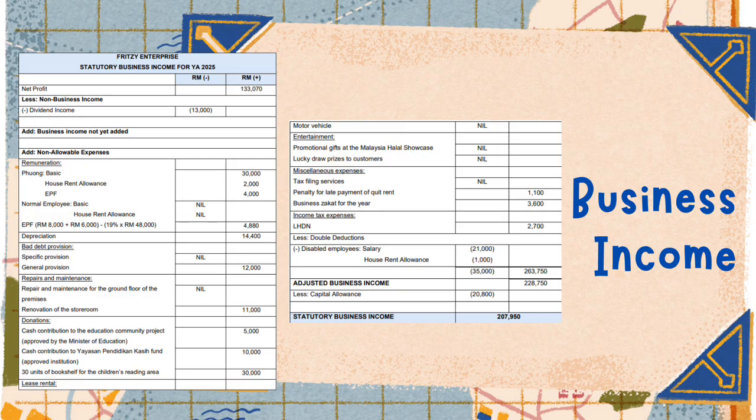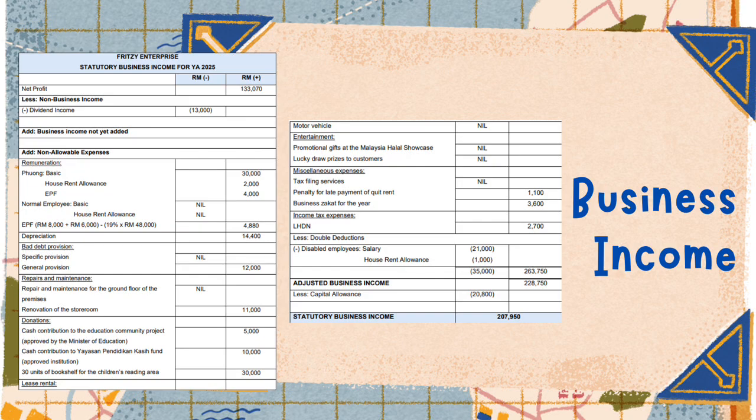Another adjustment involves the general provision for bad debts amounting to RM12,000. This is non-deductible because only specific bad debts that have actually become irrecoverable are allowed under the Income Tax Act. The renovation cost of the storeroom amounting to RM11,000 is also added back because it is capital expenditure that improves the business premises rather than maintaining it.